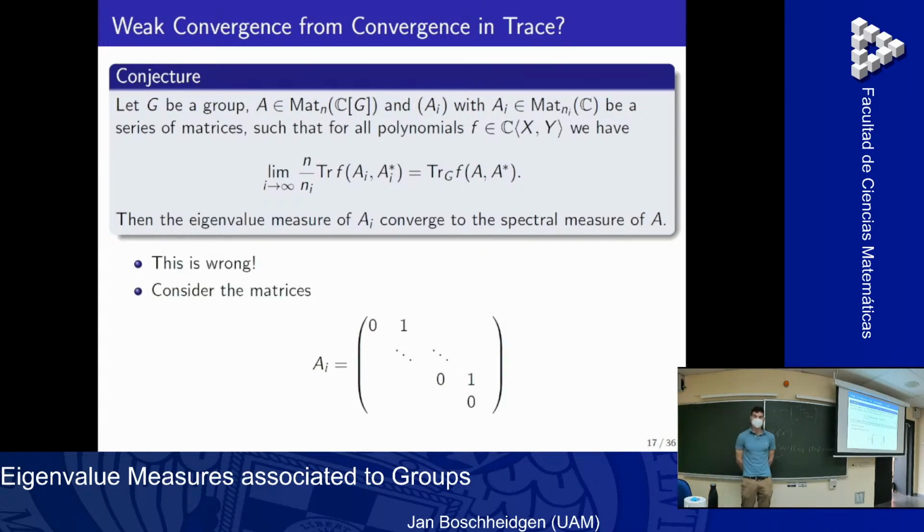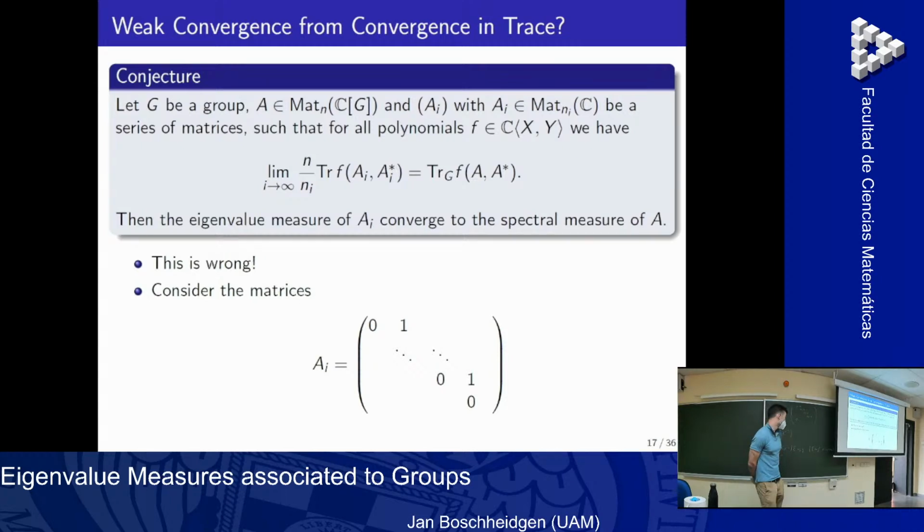Because we can look at these Jordan block matrices. So I just have zeros on the diagonal, ones on the upper diagonal. And if I look at the definition of the eigenvalue measure I gave you before, I just put a Dirac measure at every eigenvalue. The only eigenvalue is 0. I just get the point measure at 0.